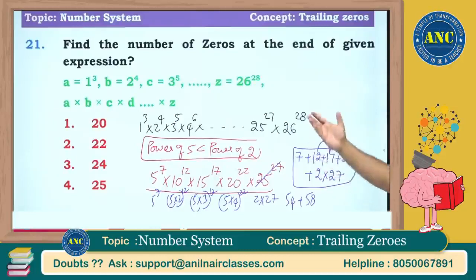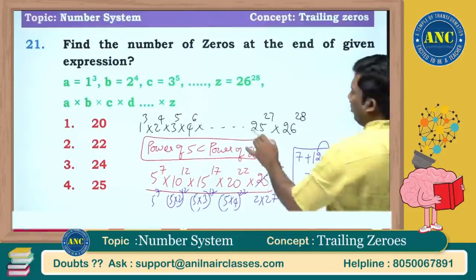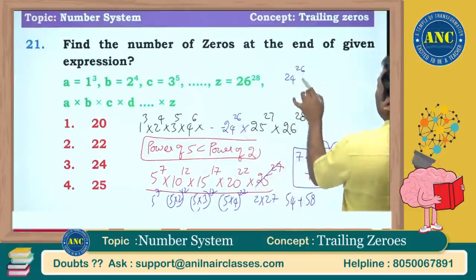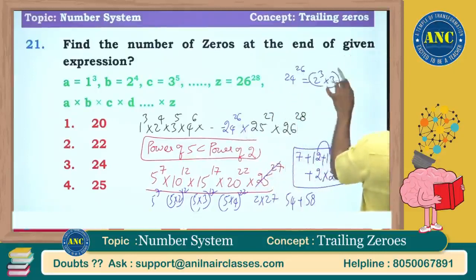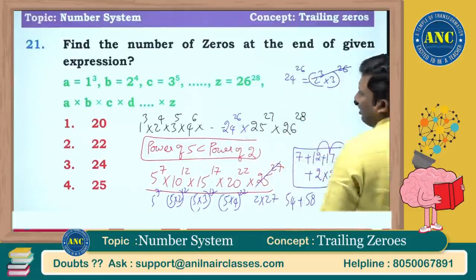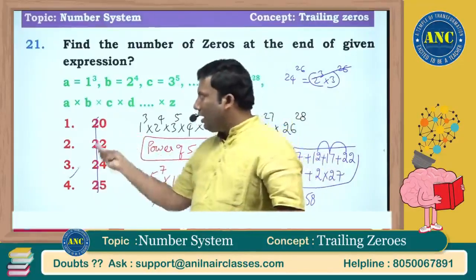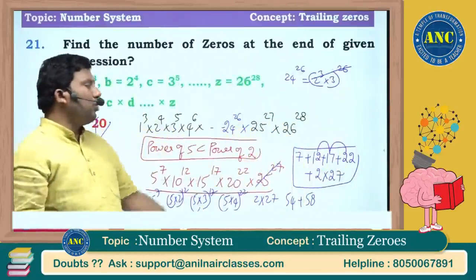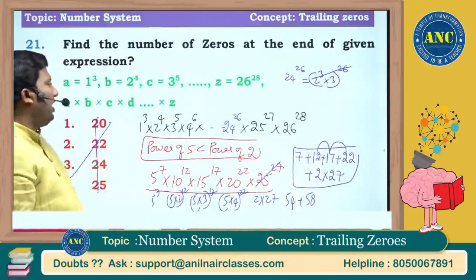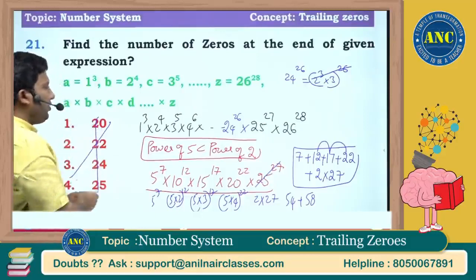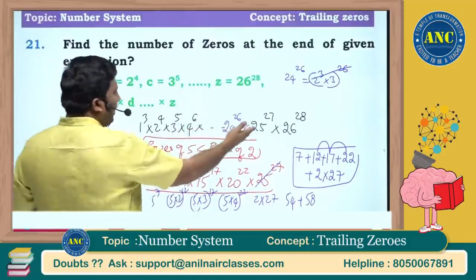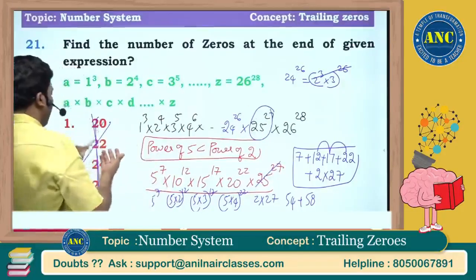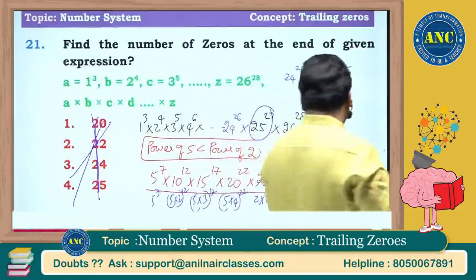He is asking why all the answer options are 20, 22. No, this will be 24 power 26 only. 2 cube into 3 power 26. I got 78. So definitely all the answer options are incorrect. I hope the approach is clear. Once you do the approach, if any calculation mistake is there, correct it. See here, 25 power 27 only I am getting 5 power 54. Where is the question of 20, 22, 24, 26? It cannot be.